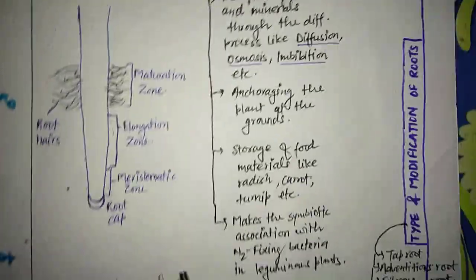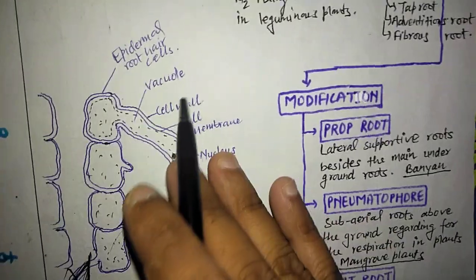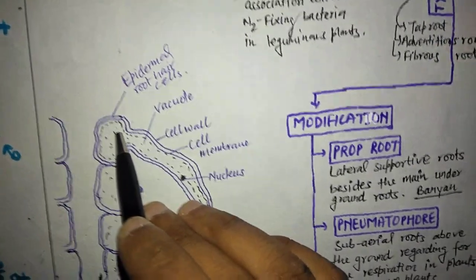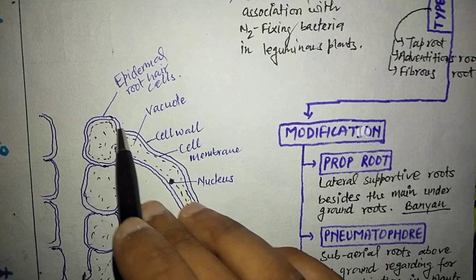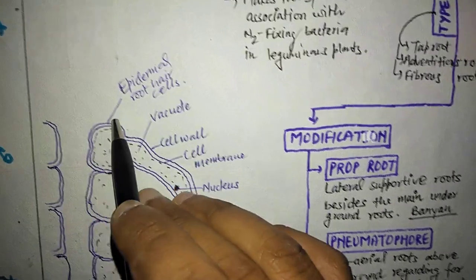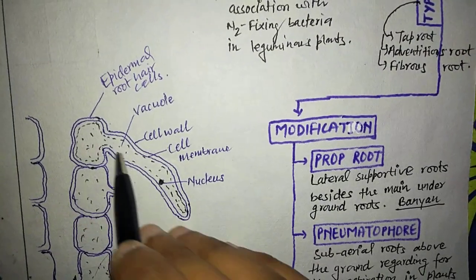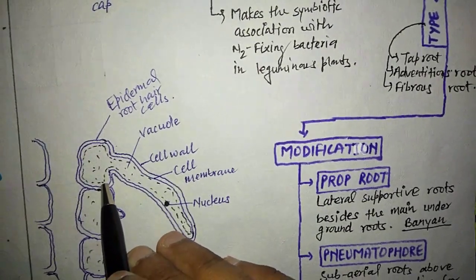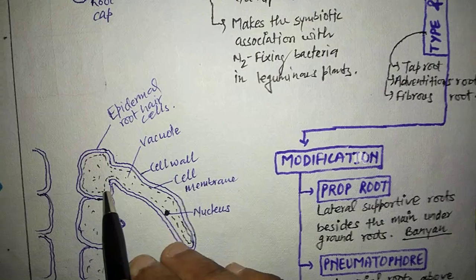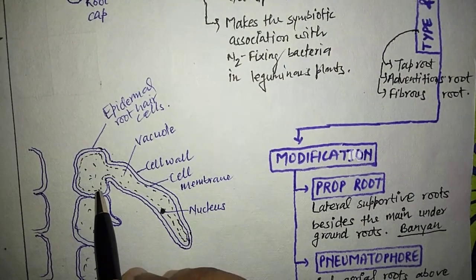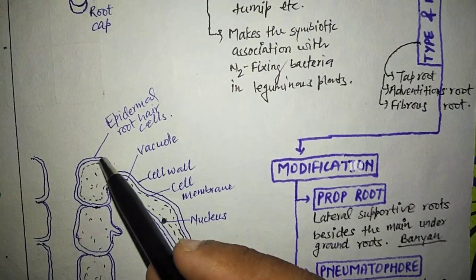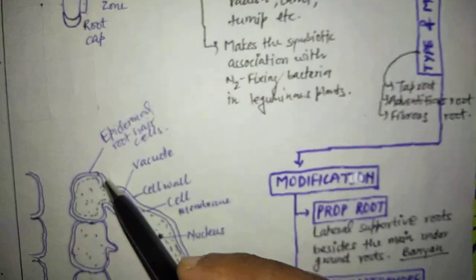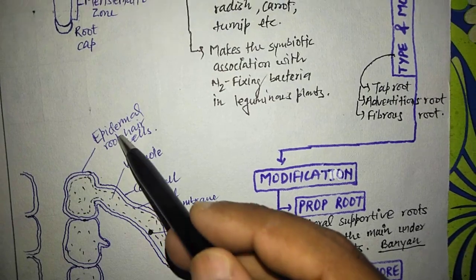Next one is the magnified figure of a root hair, which we have to discuss here. First one is the structure of a root hair, and this root hair mainly consists of a unicellular structure. What is unicellular? It means a single-celled structure. So in this unicellular structure there are certain features. First one is the epidermal root hair cell.